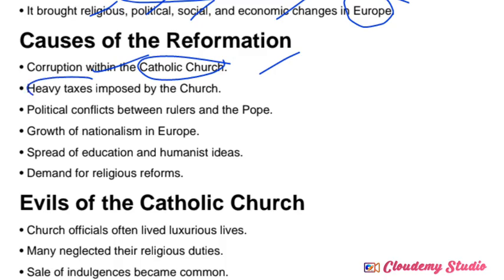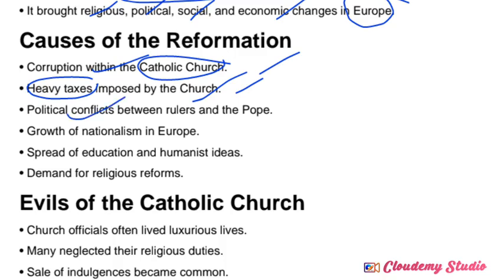Heavy taxes were imposed by the church authorities. On whom? They were imposing heavy taxes on the common people at that time. So common people suffered and struggled due to the imposition of heavy taxes.